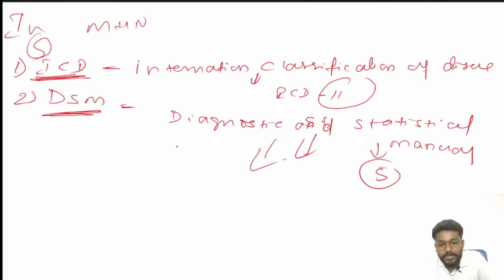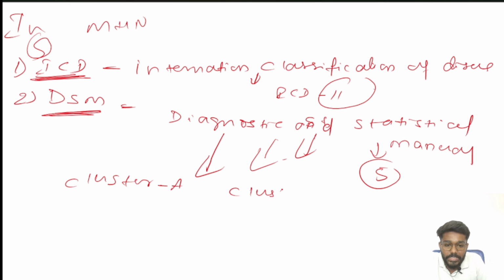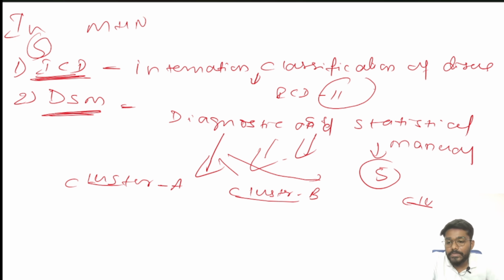DSM has divided personality disorders into cluster A, cluster B, and cluster C. I will tell you in the next slide.